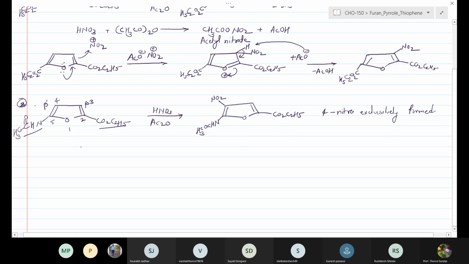Consider the reaction. As we know, the first step is the reaction of HNO3 with the anhydride, and we get the acetyl nitrate reagent. In the next step, the attack takes place at the beta position or the beta dash position.